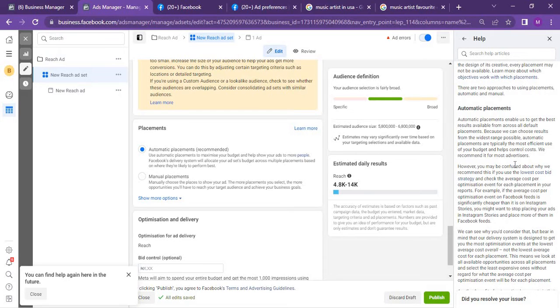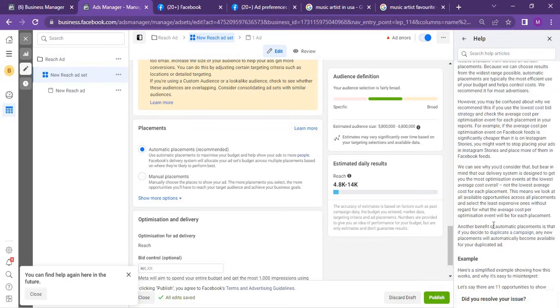However, you may be confused about why we recommend this if you use the lowest cost bid strategy and check the average cost per optimization event for each placement in your reports. For example, if the average cost per optimization event on Facebook feed is significantly cheaper than it is on Instagram stories, you might want to stop placing your ads in Instagram stories and place more of them in Facebook feeds.